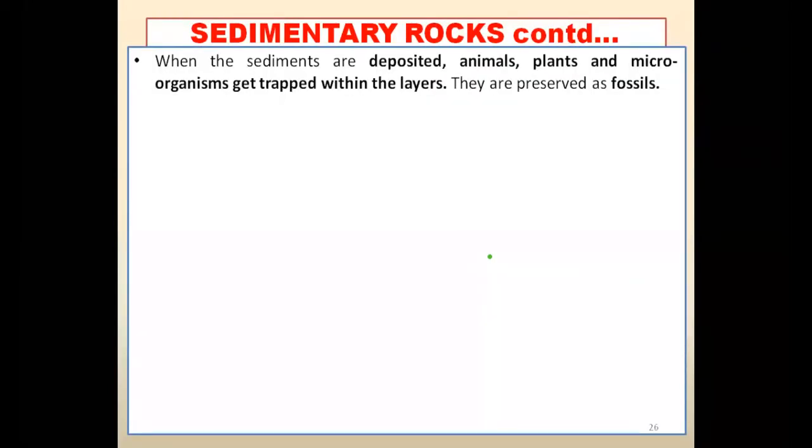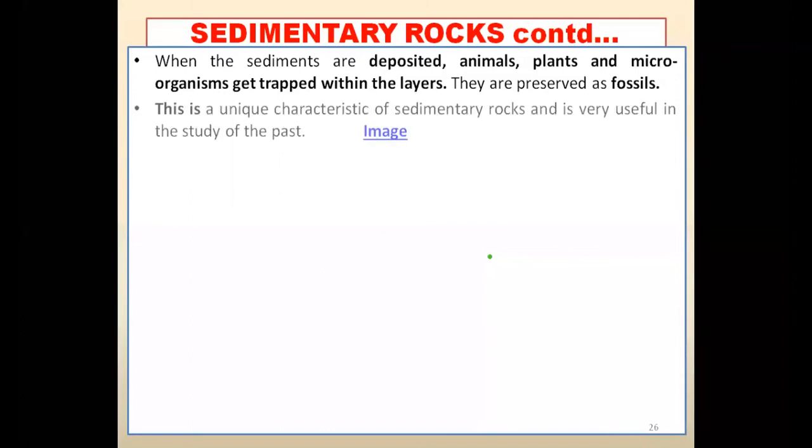When the sediments are deposited, animals, plants and microorganisms get trapped within the layers. क्या हो जाता है, sediments जब deposit होते हैं तो उसके साथ साथ animals, plants और बहुत छोटे छोटे organisms सारे जो है फंस जाते हैं. आप कह सकते हैं they are trapped in the layers, and these are known as fossils. They are preserved as fossils. This is a unique characteristic of sedimentary rock and is very useful in the study of the past.